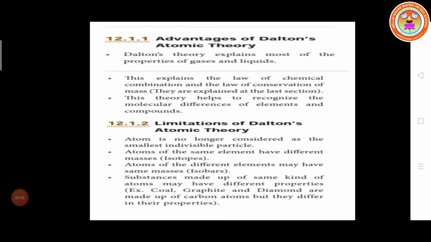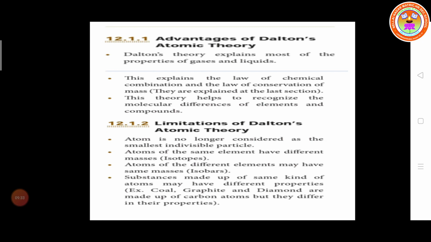Then, limitations of Dalton's atomic theory. The atom is no longer considered as the smallest individual particle. Atoms of the same element have different masses, for example, isotopes.